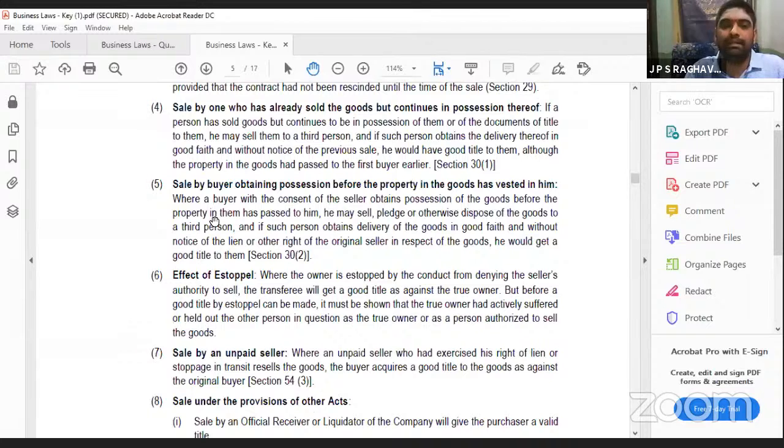Then sale by a buyer obtaining possession before the property in the goods is vested in him. Sale by buyer: already purchased, but the title did not come to me. The possession has come, but the property, meaning the title, was not changed in my name. Possession, control of goods came to me, but title did not come. Even then you can sell.